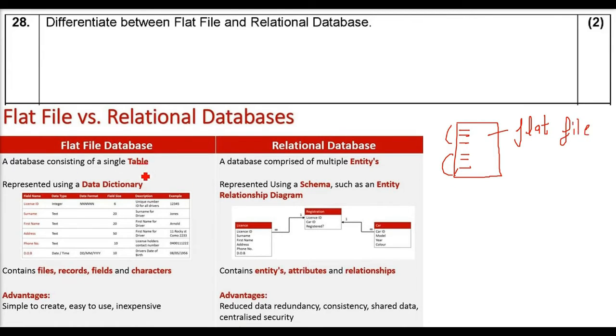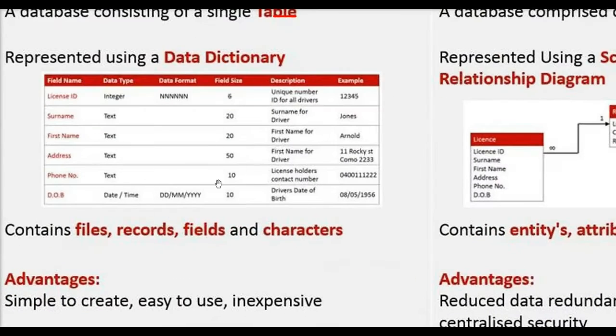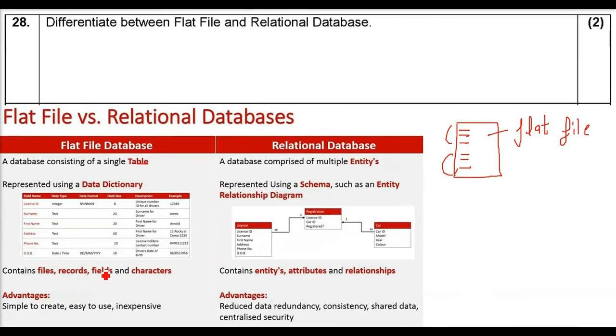In database terms, a flat file database is a database containing only a single table. Only one table is there. It is a formation of rows and columns. So you have a data dictionary where you have records, fields and characters.